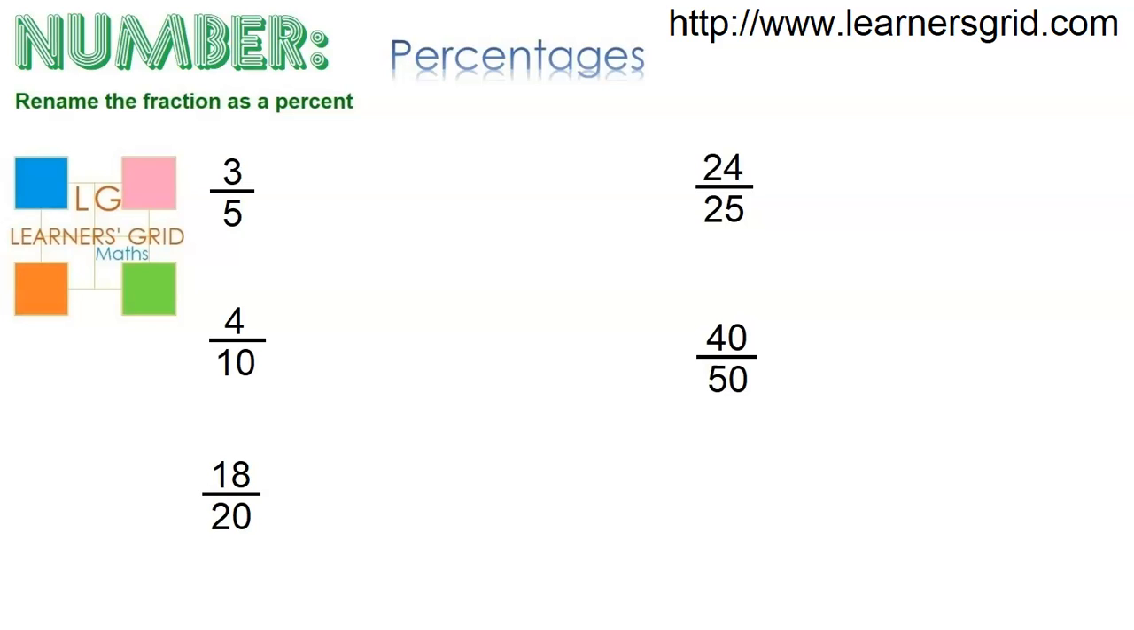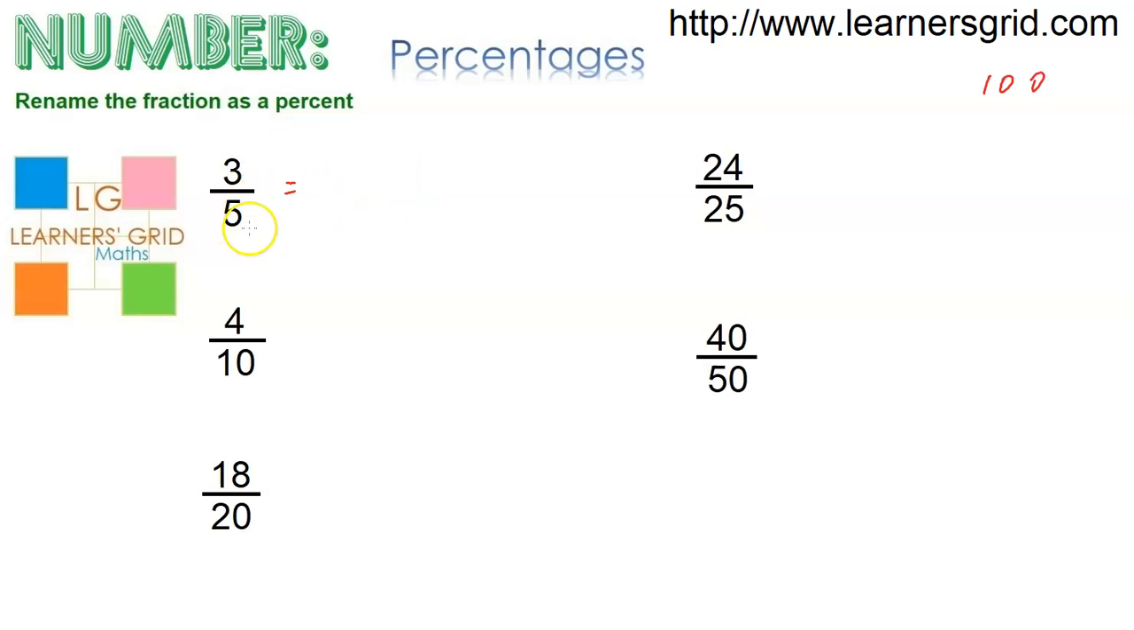In this tutorial video, we're going to be looking at renaming fractions as percent, and you'll notice that each of these denominators is a factor of 100, and so that will help make this a lot easier. So, for example, let's deal with 3/5.